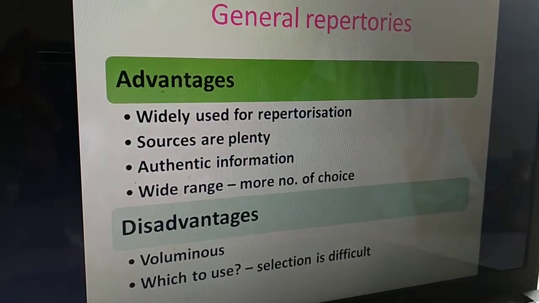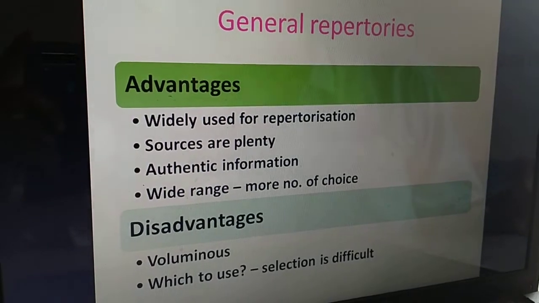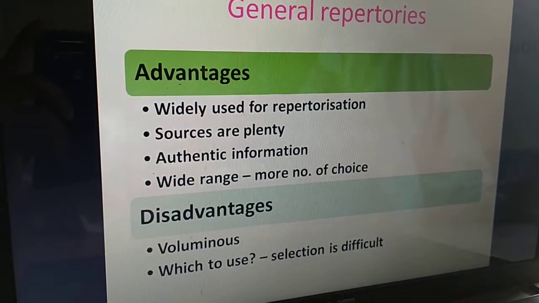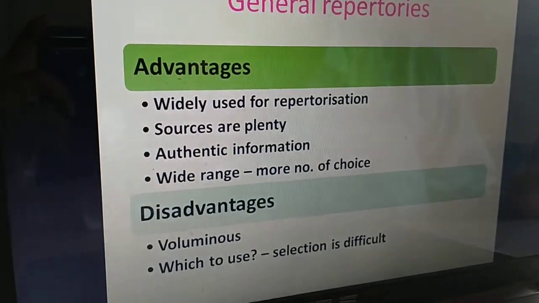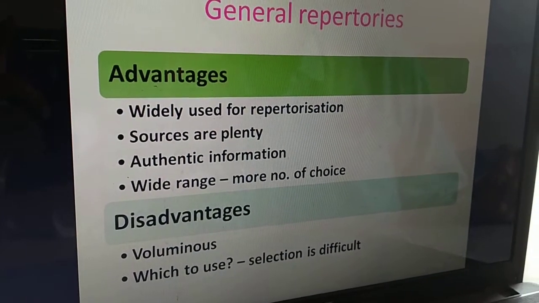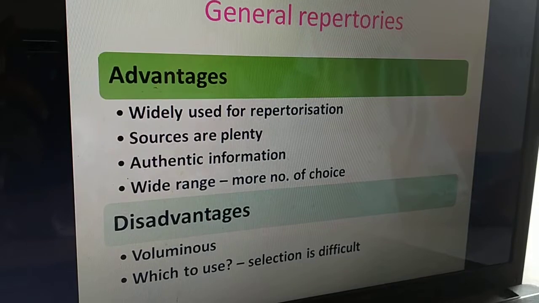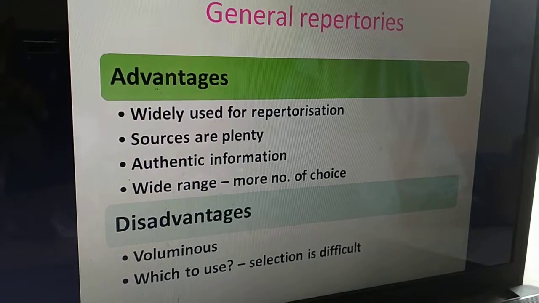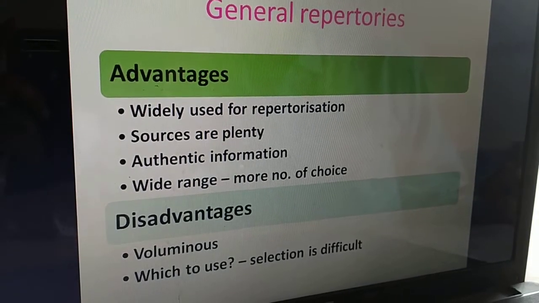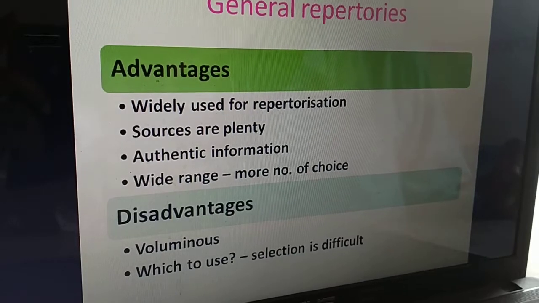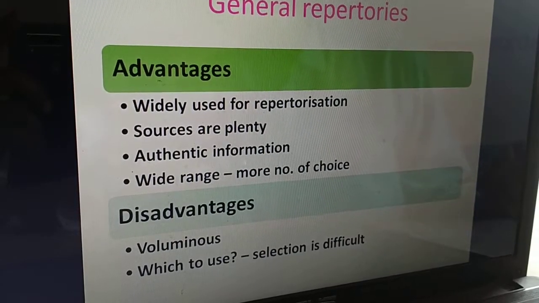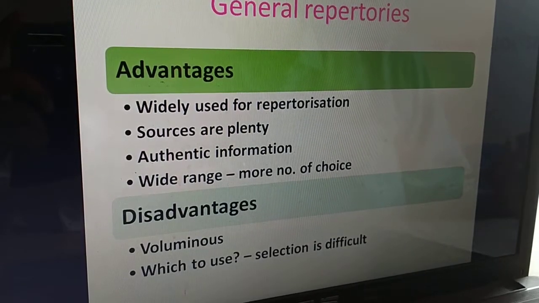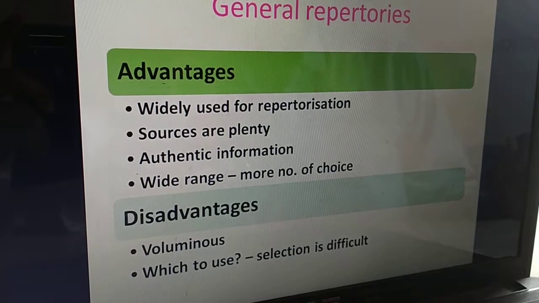The sources are plenty. This advantage is especially applicable to all repertories except Puritan repertories. Puritan repertories have only one source, but the rest of the general repertories have multiple sources. The symptoms are taken from various other sources of homeopathic materia medica. So it is an advantage. Then whatever information we get in the general repertory is authentic information. Authentic information here means whatever symptoms we are getting, all those are well proved and well confirmed symptom information.